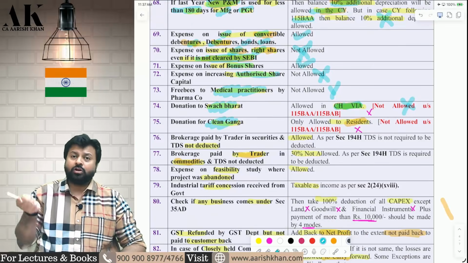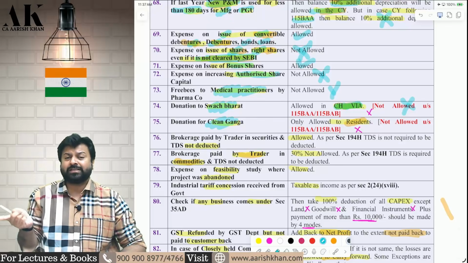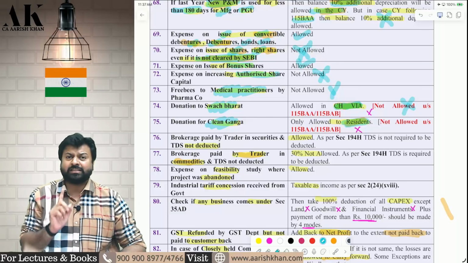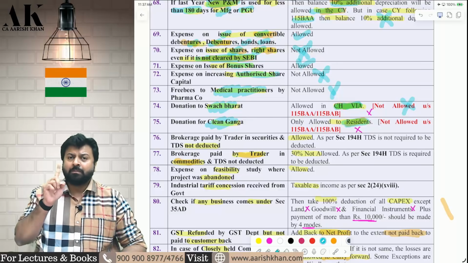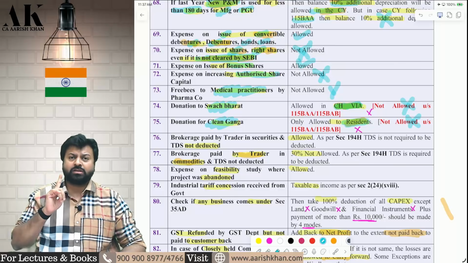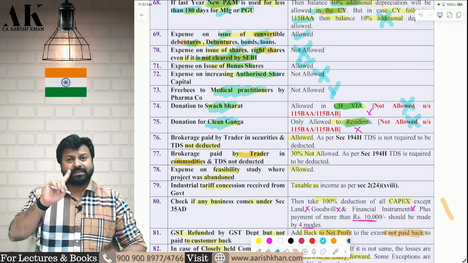Donation to Clean Ganga, not allowed in PGBP. You can claim under chapter 6A, but Clean Ganga is allowed under chapter 6A only for residents. It is not allowed for non-residents. Plus, this is also not allowed under the new regime. It is only allowed under the old regime, and that too under chapter 6A, not under PGBP.